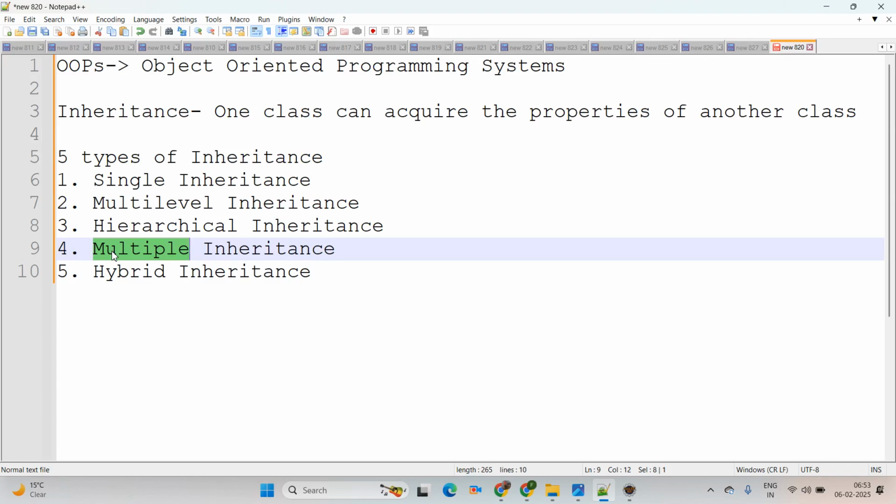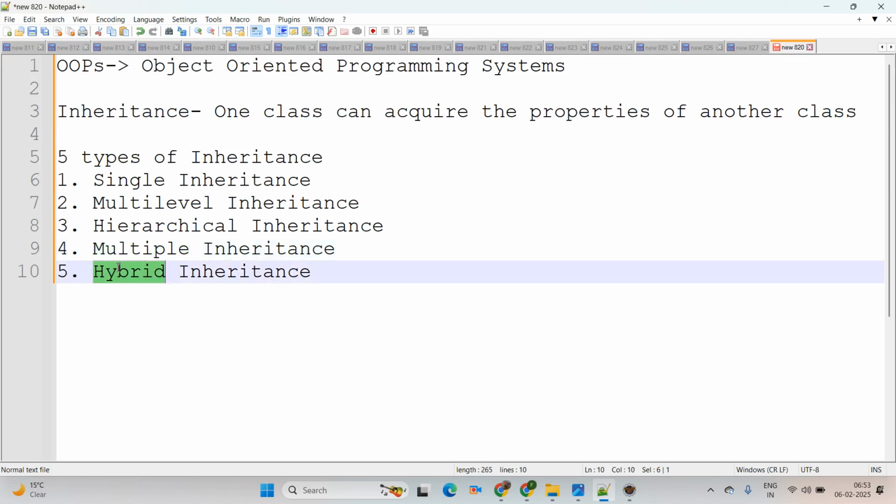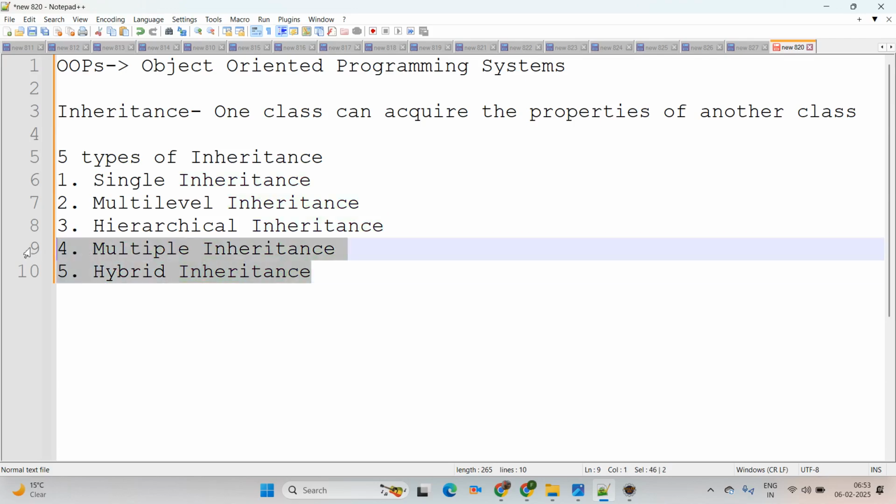And why does Java not support hybrid? Because hybrid is a combination of single and multiple. If Java does not support multiple, then Java does not support hybrid as well. Then instead of multiple inheritance, Java supports the interface concept. It means within a class you can implement n number of interfaces, comma separated. So Java does not support multiple and hybrid inheritance.